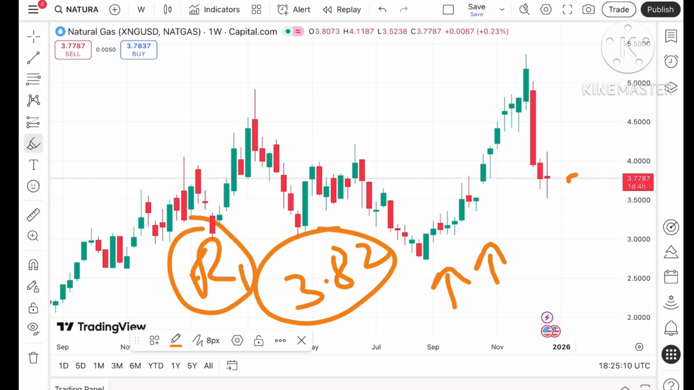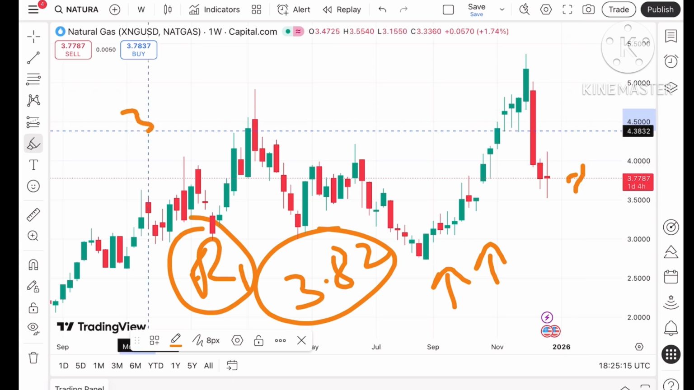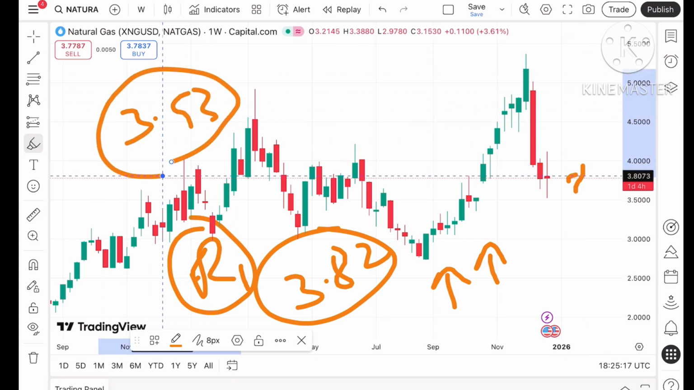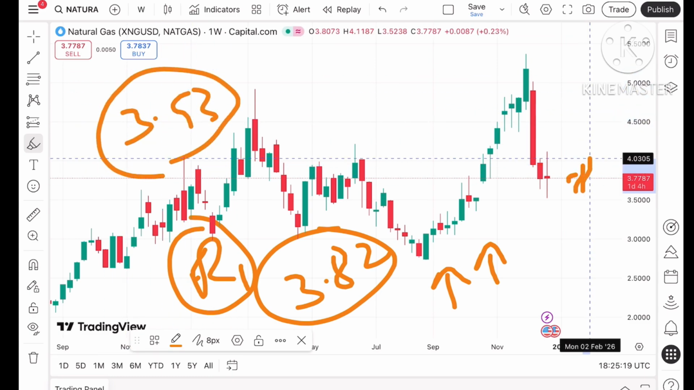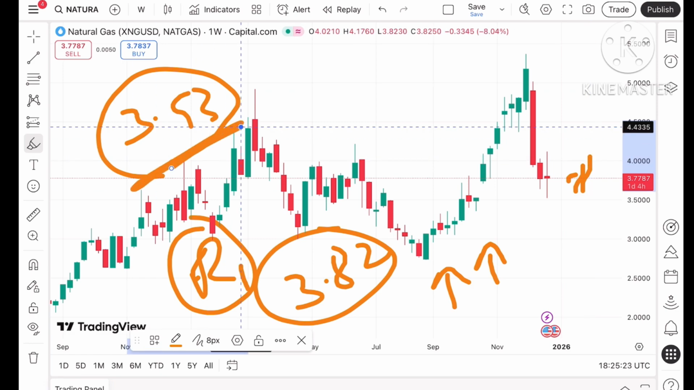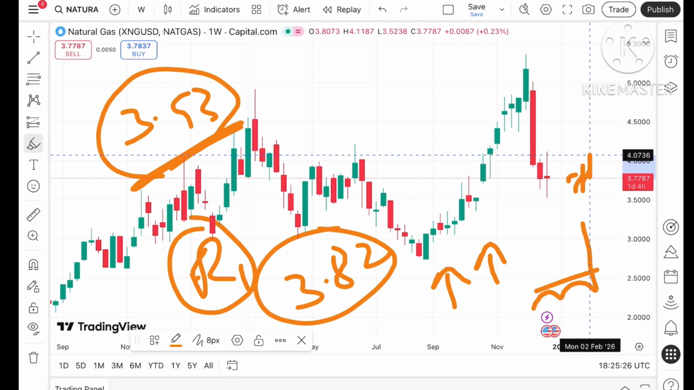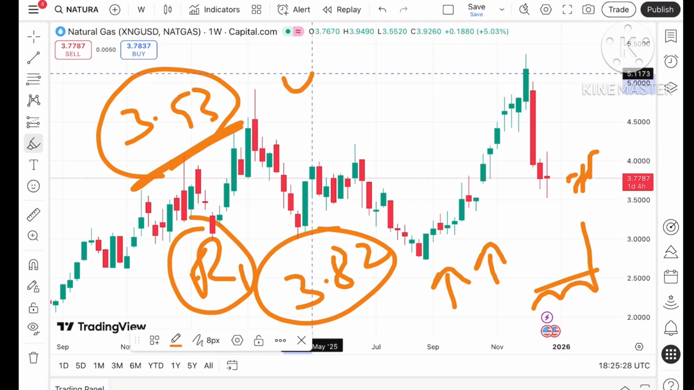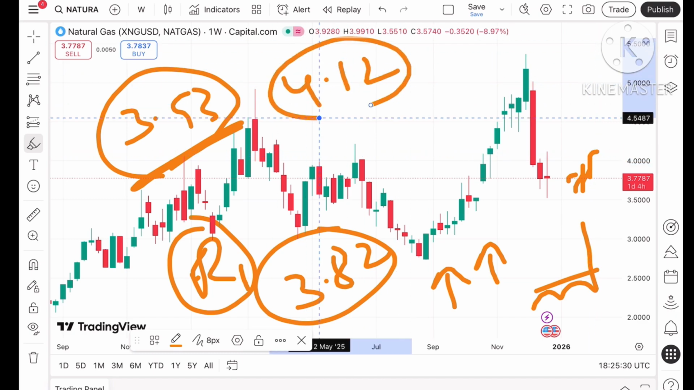So if it sustains above this level, we can see it can go further upside, and after that the price can move towards $3.93. Once the price sustains over 3.93, a further upside can be seen towards $4. After this particular level, we have seen the 4 level is already tested, so the price can rise above that level and it can touch a level of $4.12.